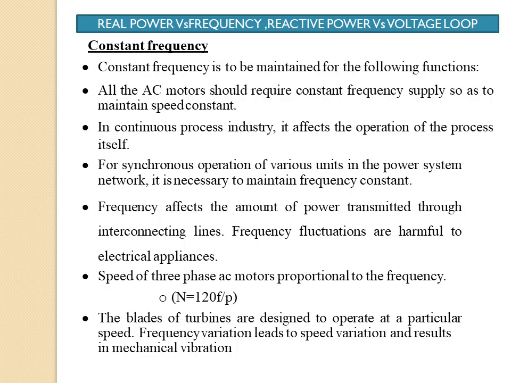For synchronous operation, the various units in the power system network need to maintain the frequency constant. The frequency affects the amount of power transmitted over the interconnecting lines. The speed of a three-phase AC motor is proportional to the frequency: N = 120f/P. If we maintain the frequency, the speed is also maintained constant. The blades of the turbines are designed to operate at a particular speed. Frequency variation leads to speed variation and results in mechanical vibration.